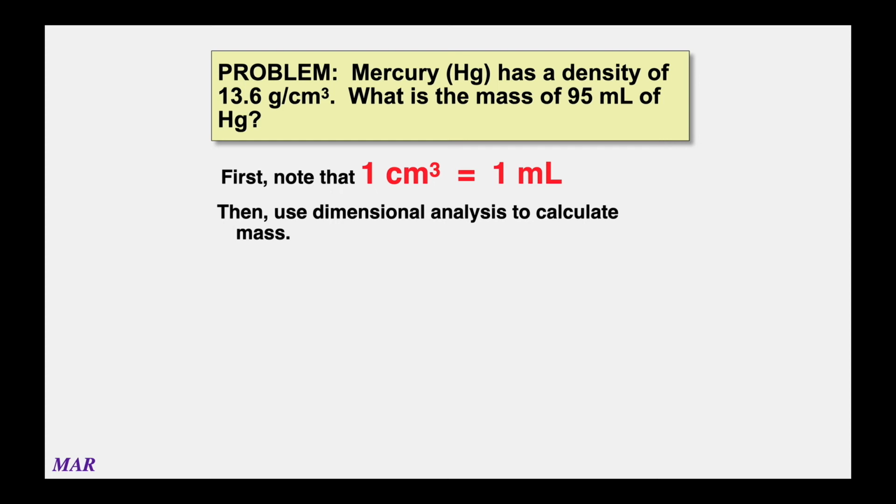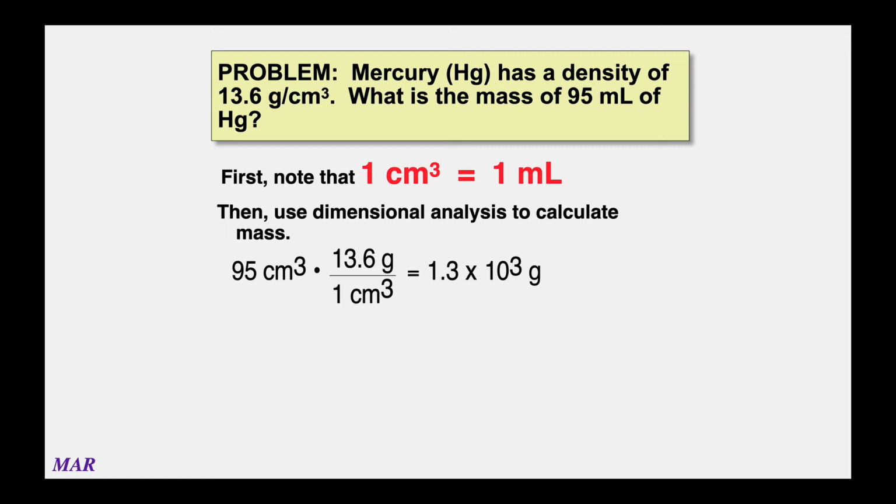So you can interchange milliliters and centimeters cubed all the time. So up there it says 95 milliliters. You could call that 95 centimeters cubed, and that's totally cool. Centimeters cubed are usually used for solids, while milliliters are usually used for liquids, but again, you can interchange them if you want to. It's not a problem. So in this problem, let's call it 95 centimeters cubed. Let's skip right to it, because a milliliter and centimeter cubed do the same thing.